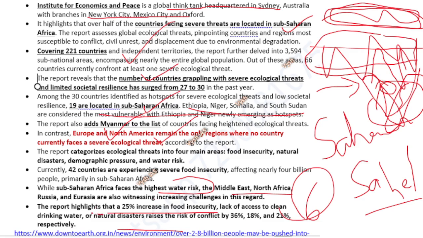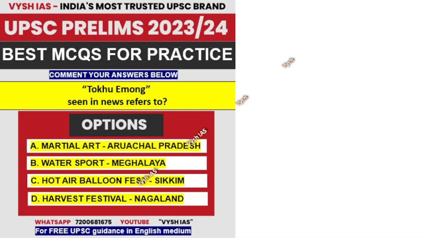I have taken this from Down to Earth magazine. Down to Earth magazine is something I don't recommend students to read themselves because it's very bulky, but at least follow a test series like Vysh IAS, who reads it for you and makes notes like this. So you will be able to get only the relevant points. Now we'll go to the next topic.